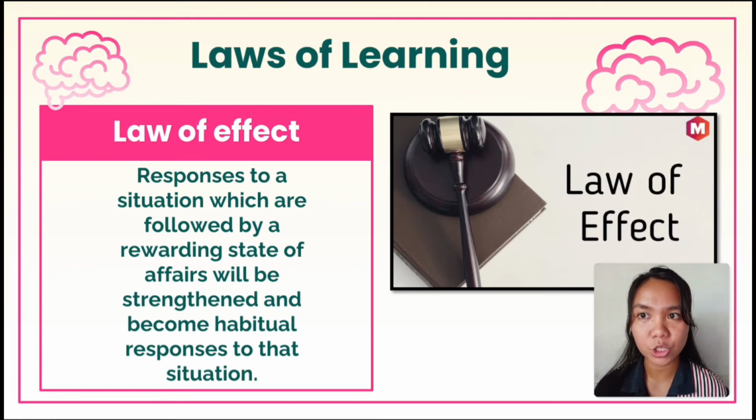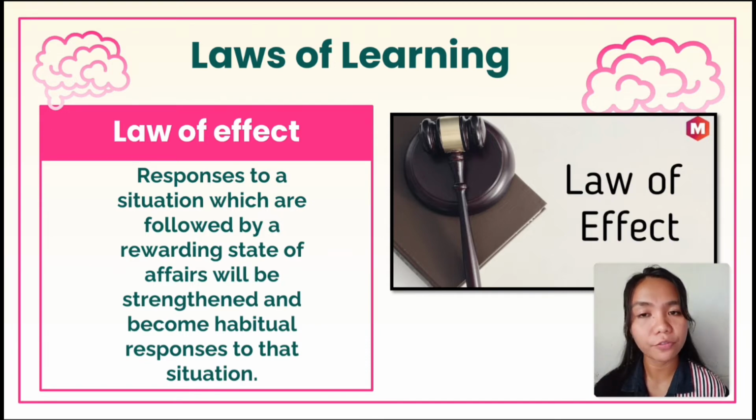Just like what I mentioned earlier, if the effect is favorable to the students, they will redo the action several times for the sake of the rewards, because by doing that action again and again, they will get the reward. The response will be strengthened and become habitual because they get a reward or incentive in exchange for their action. But if the effect is not good, the students will stop doing that action.